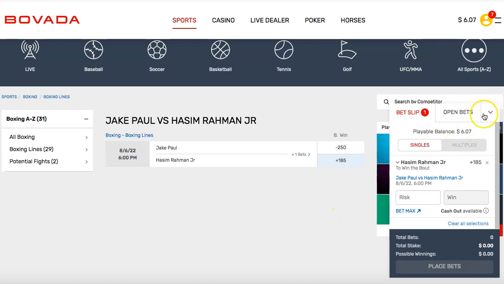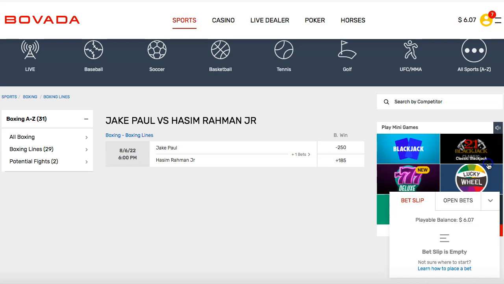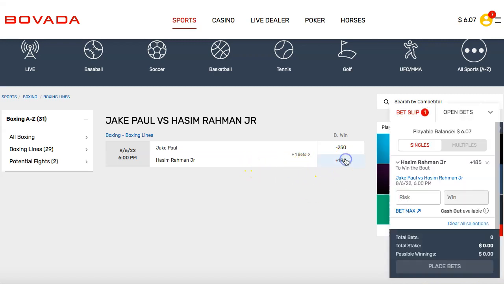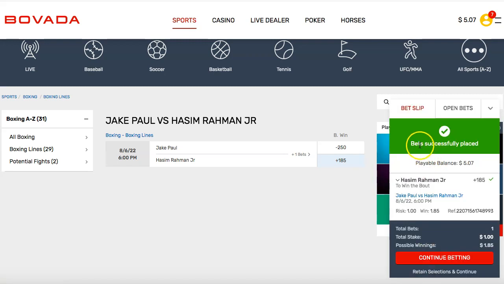And let me just give you guys an example on how to do this. So let's say I do take Rahman Jr. I would click him plus 185. I would enter the amount right here and I would click place bet. And it's going to say bets successfully placed. So obviously this was just an example. So I clicked $1 in there. And you can put whatever amount you want to put, whether it's $100, $500, $1,000, whatever it is, you can enter it over here.